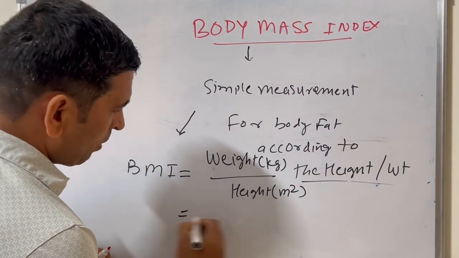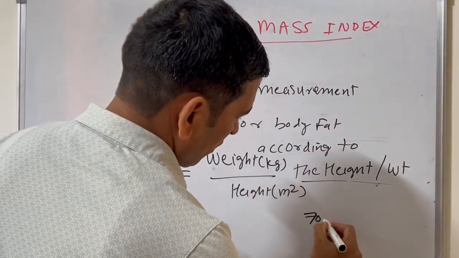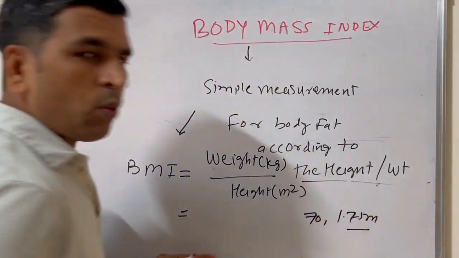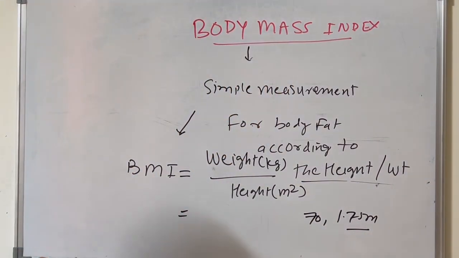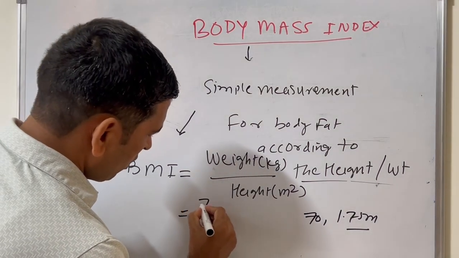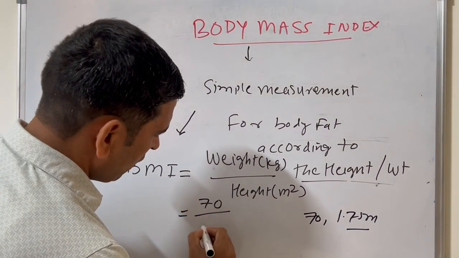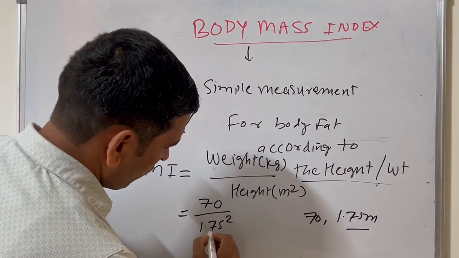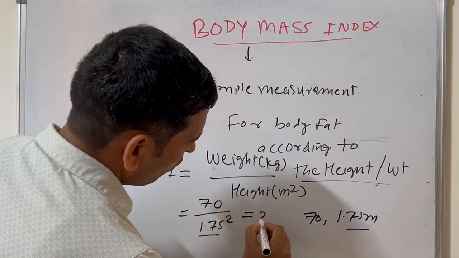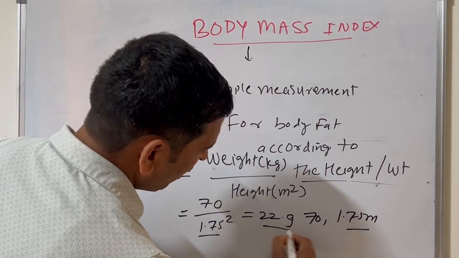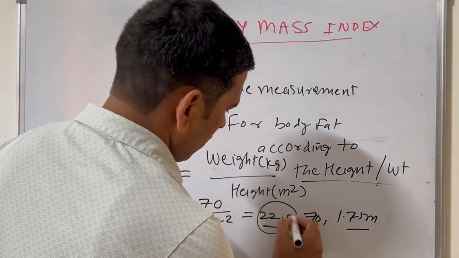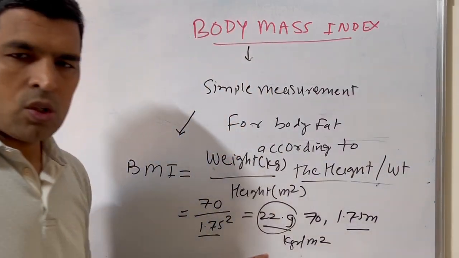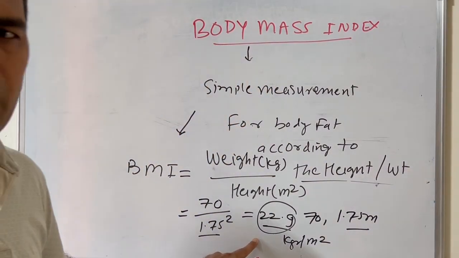Suppose weight is 70 kg and height is 1.75 meter. Then what will be the BMI? So 70 divided by 1.75 square. So it will be around 22.9 kilogram per meter square. So this is the BMI.